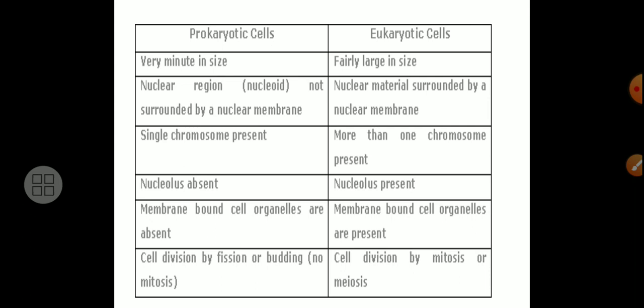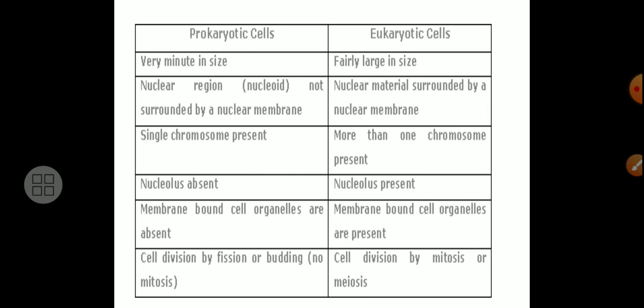In prokaryotic cells, the nuclear region is not surrounded by a nuclear membrane. So a true nucleus is not present in the prokaryotic cell. That nuclear region we call a nucleoid, which is without a membrane structure.